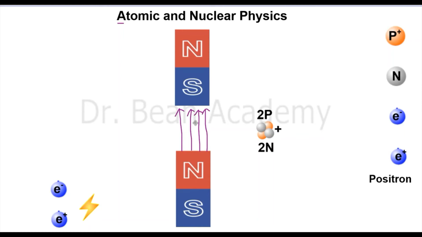So here the situation is a bit difficult. I will try to visualize it for you. But just remember that whatever particle, if I want to find the charge on that particle, it should not go along the direction of the magnetic field like this. This is no way. I will not get any information.